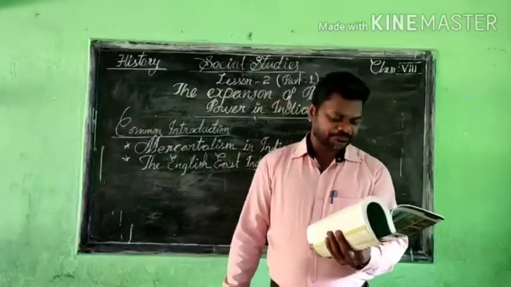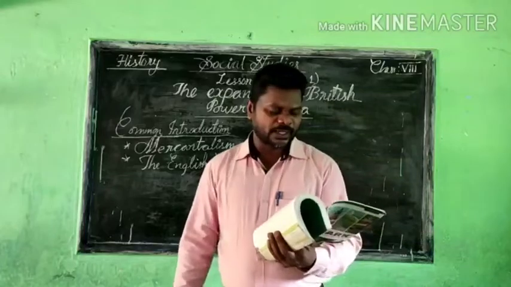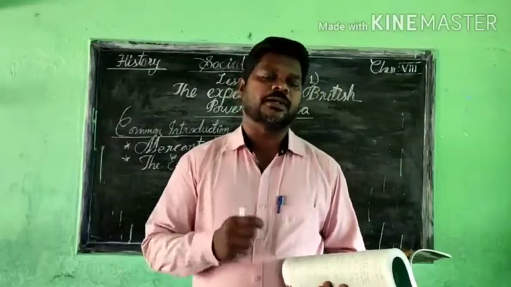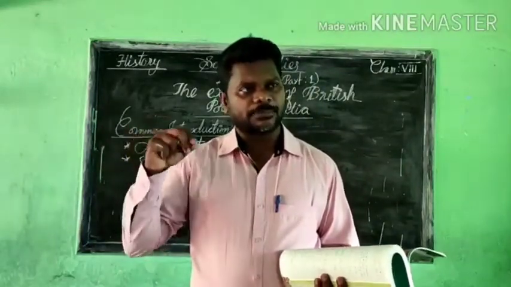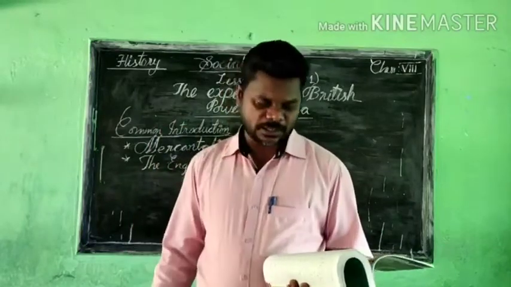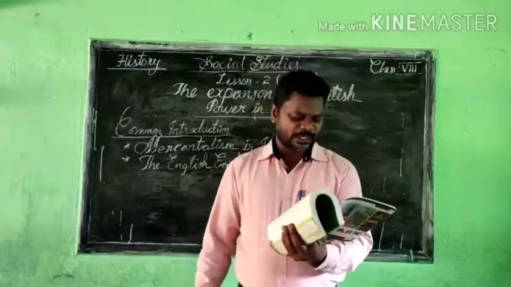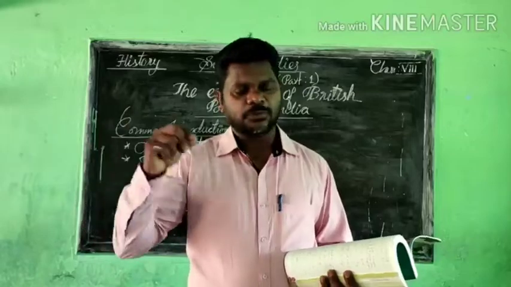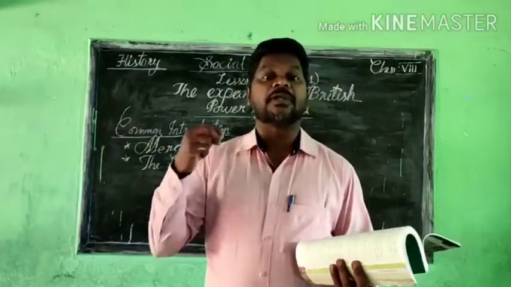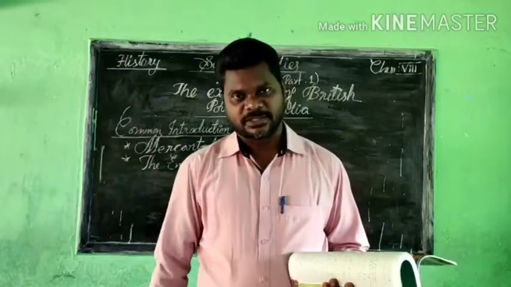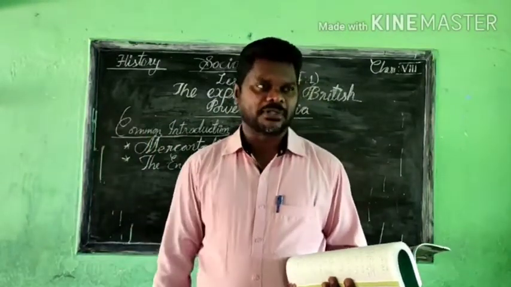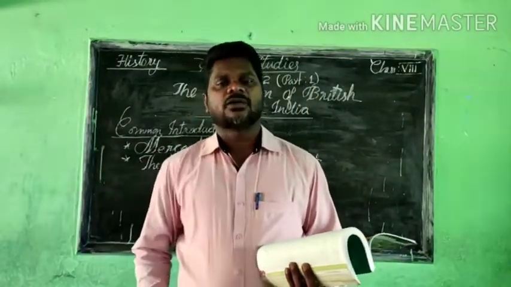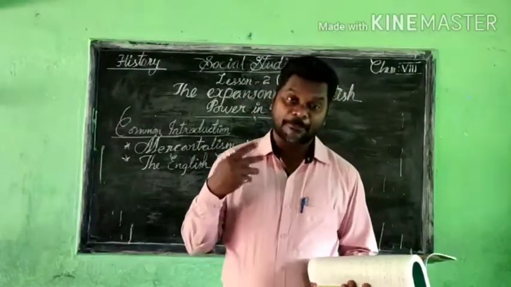Now, from this lesson we have to learn how a foreign trading company became the political master of India. How did the foreign trading company come to India and become its political master? We will also see what happened to the existing ruling groups when the English East India Company came. Dynasties existed before the British came, so when they reached India, what happened to the people and those dynasties?